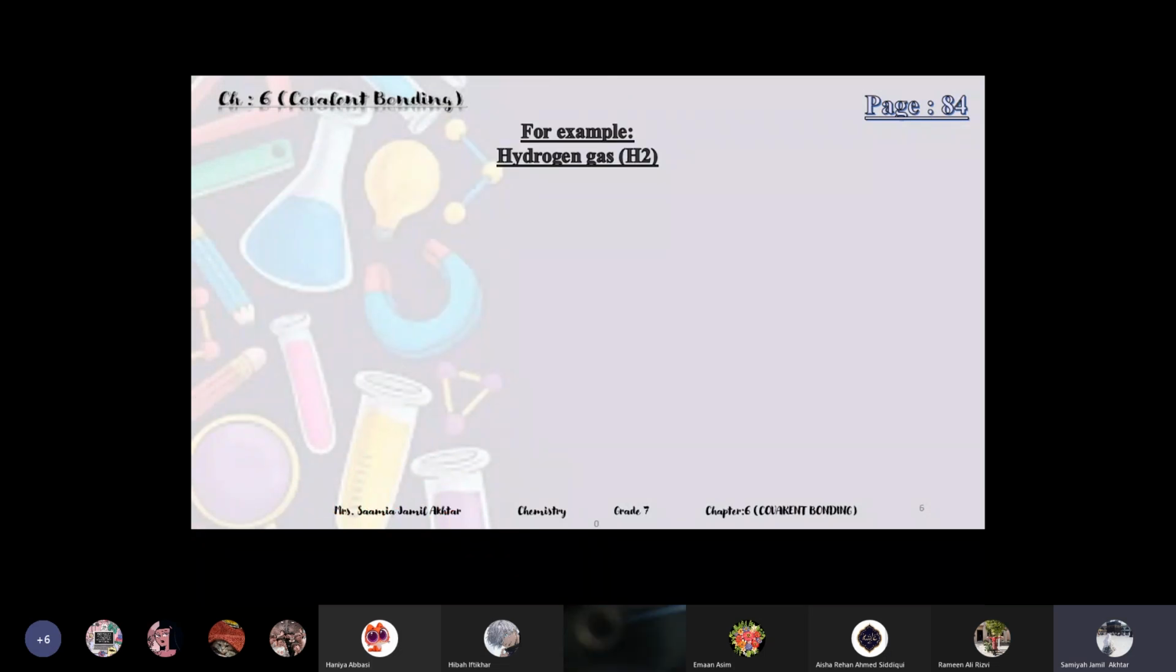Before doing the example which is present in the book, I will do some simple examples with you to make it more clear. For example, we have hydrogen gas. If in the paper it comes to draw the covalent bonded picture of hydrogen gas, or the dot and cross diagram of hydrogen gas, how will you draw it?